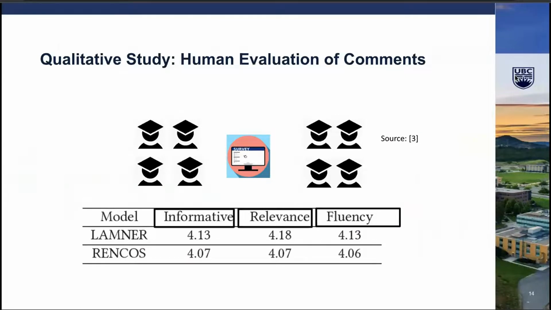As shown in previous research, automatic metrics are not completely reliable as they are based on finding the overlapping tokens between ground truth and generated comments. Therefore, we conducted a human evaluation where M-Turkers were asked to rate comments on three different metrics: informativeness, relevance, and fluency. The results show that evaluators rated comments from LAMNER better on all these three metrics.